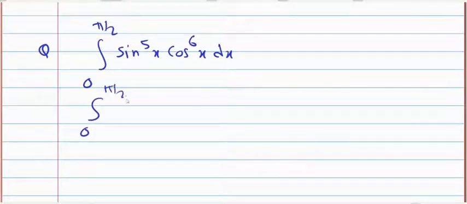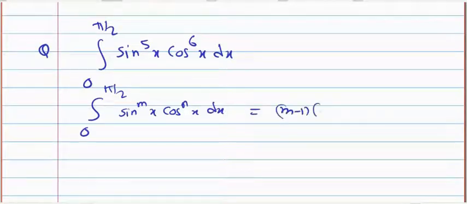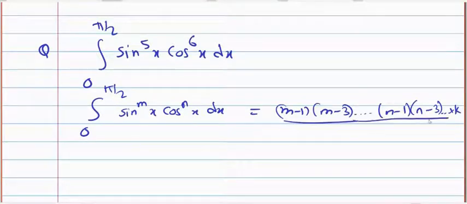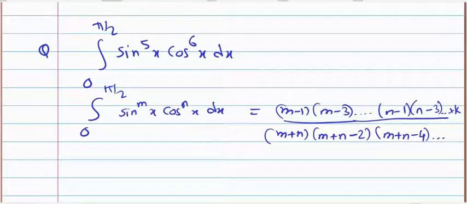Just apply the formula, get the answer. 8 upon 231, 8 upon 693, 8 upon 693. Remaining students, you should also get the answer.